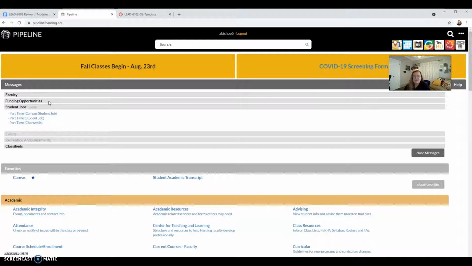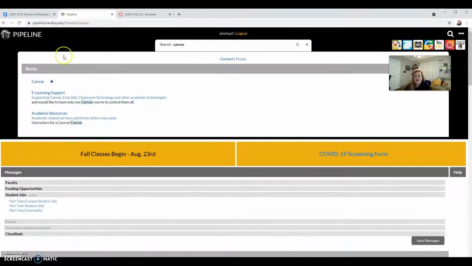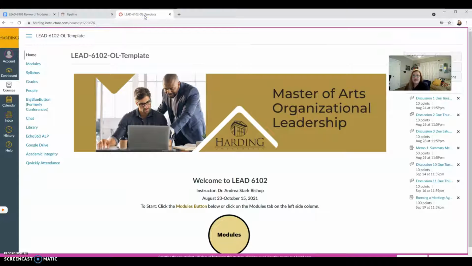Once you've done that, the best way to find Canvas for the first time is to type it into the search bar at the top of the page. Canvas will pop up here. You will click on it. It will prompt you with a login, which you will do there. And then you'll find yourself on a page that looks something like this.